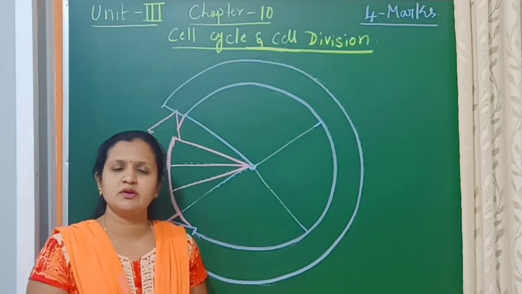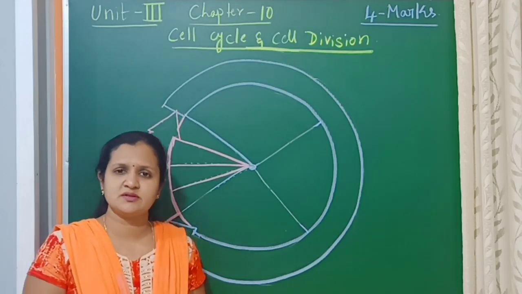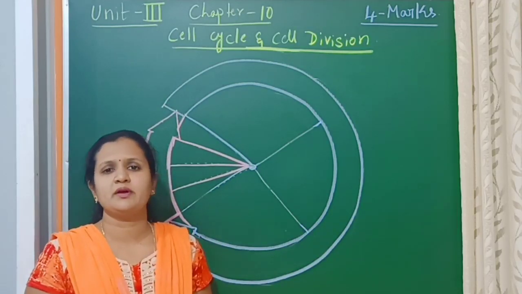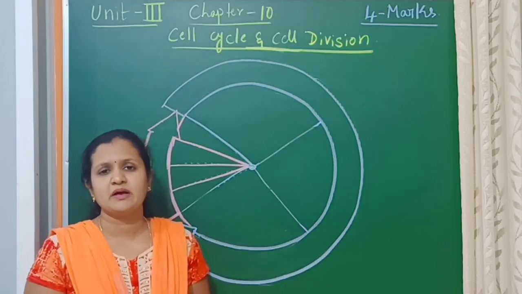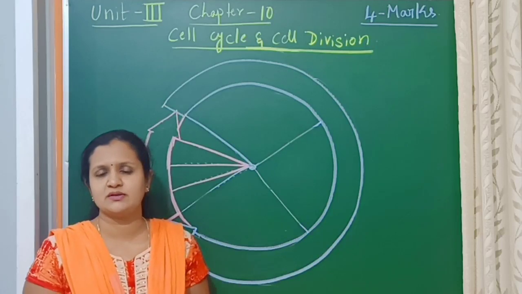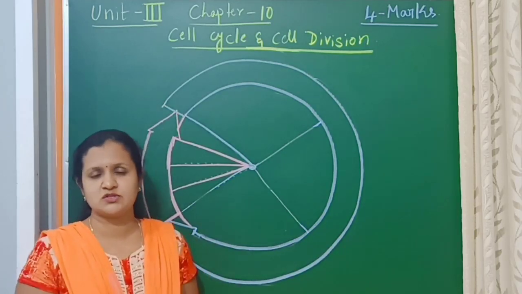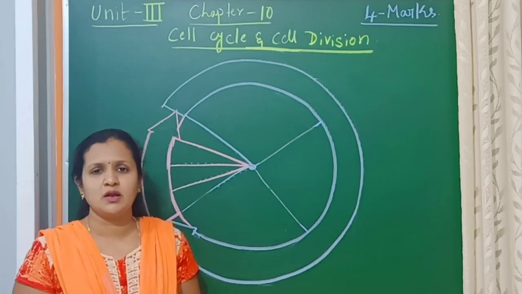So the cell will undergo division to form new daughter cells from the pre-existing cell. This was explained by Rudolf Virchow. By this, he modified the cell theory which was proposed by Schleiden and Schwann. And this we came to know in our previous chapter, Cell, the Unit of Life.